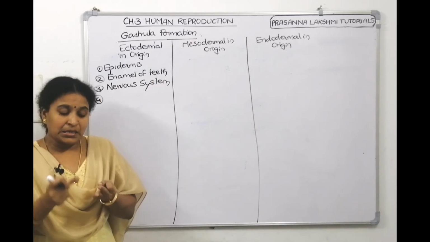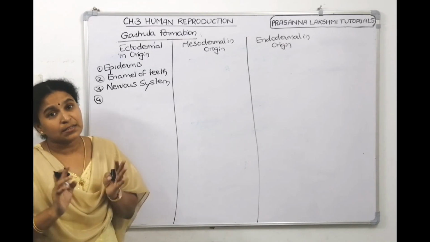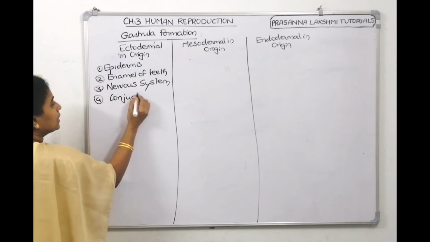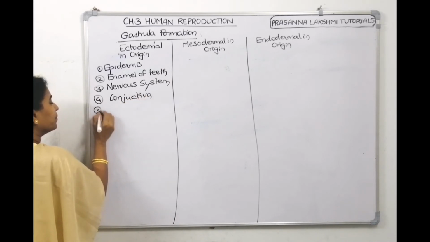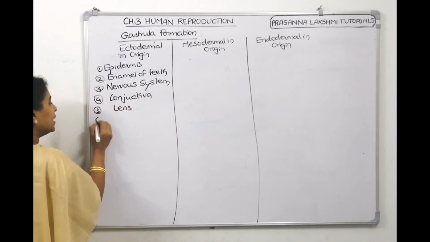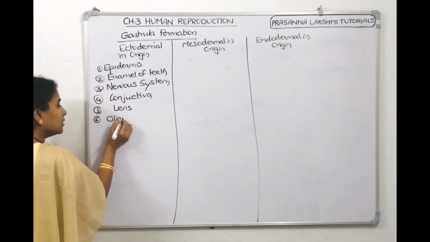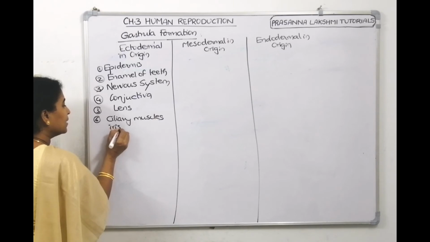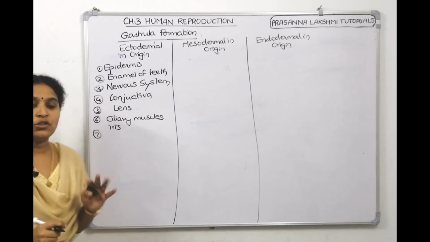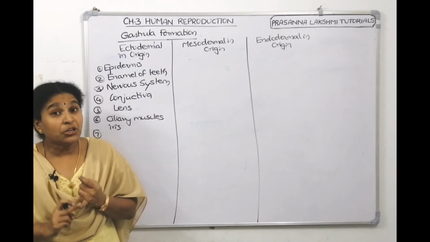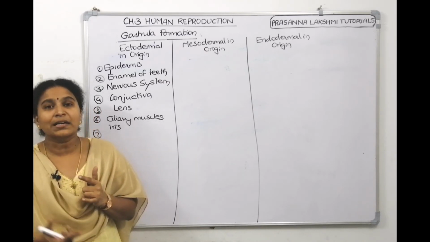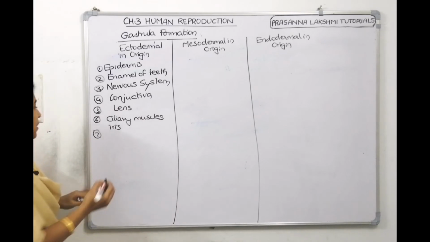Conjunctiva, lens, ciliary body, iris muscles are also ectodermal in origin. Conjunctiva of the eye, lens of the eye, ciliary muscles and iris are also ectodermal in origin. Then pituitary gland and pineal gland of the endocrine system are also ectodermal in origin.